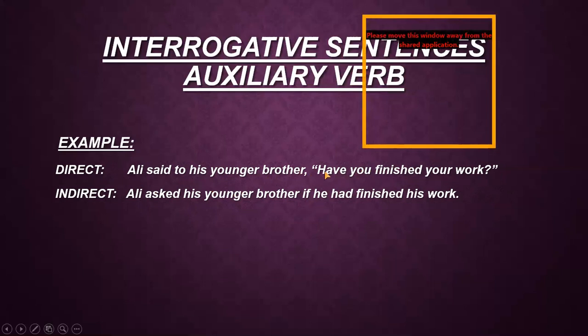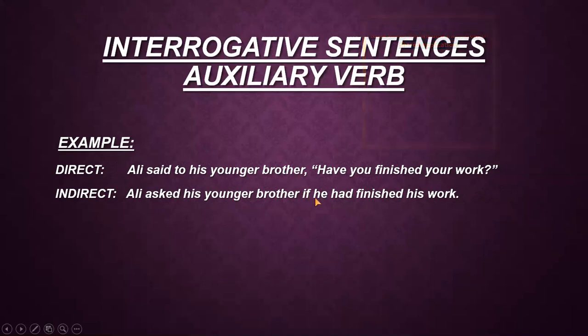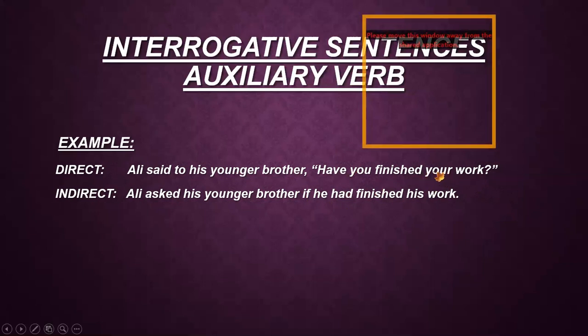Then you can see that have you finished is showing that it is a present perfect tense, so it must be converted into past perfect tense. But we come to the subject first, that is you. You is related to the brother, so it must be converted to he because brother means a boy is here. And then we convert have finished into had finished. Then your, it is again a pronoun here and it is second person, so it is related to brother.